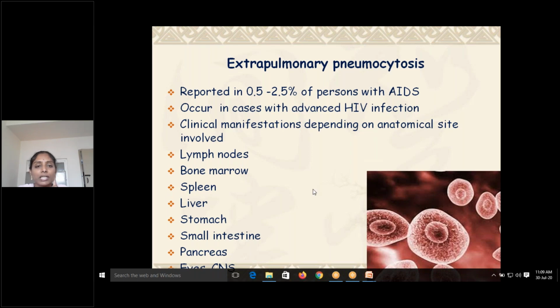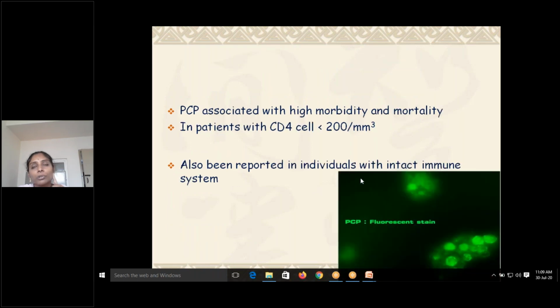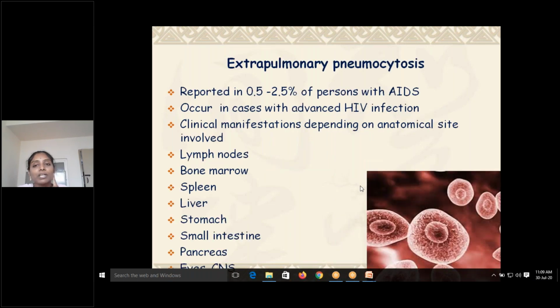Extrapulmonary pneumocystosis, though you can see it in an intact immune system, is usually self-limiting. Usually the patient's lungs won't be affected to a great extent. Extrapulmonary pneumocystosis is reported in 0.5 to 2% of persons with AIDS.